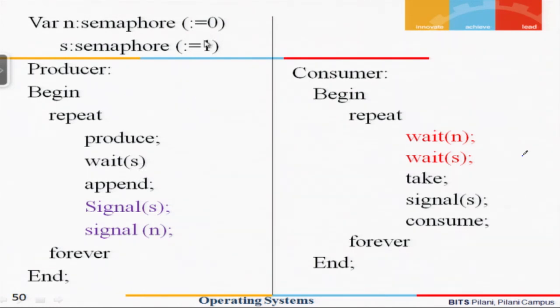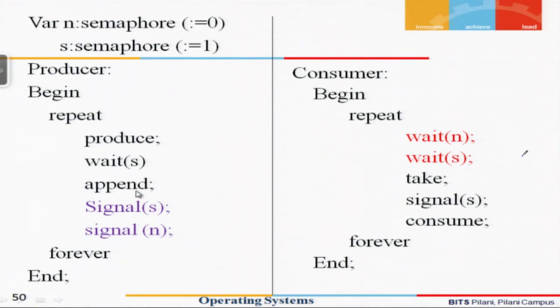If the producer is coming when the value of s is equal to 1, the value of s will get decremented and become 0, and as per the wait s definition, since the value is non-negative, it is allowed to go and execute the next instruction.